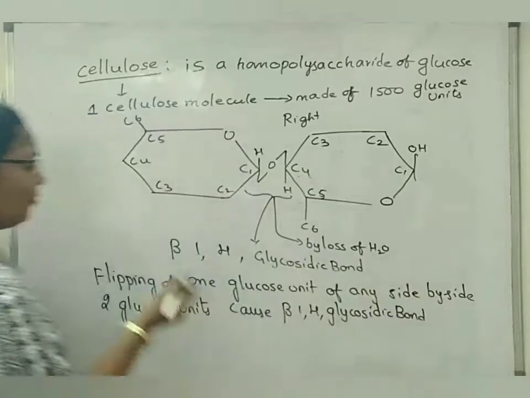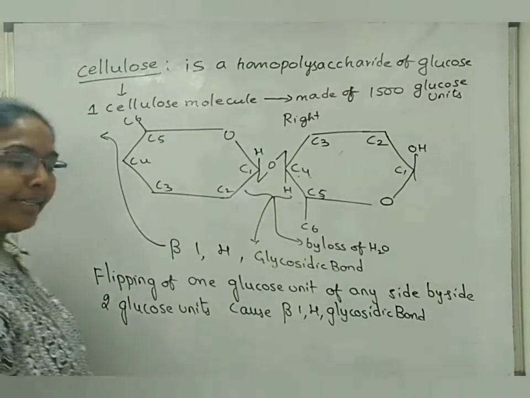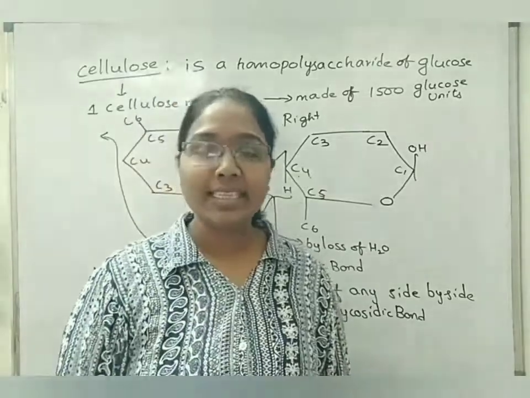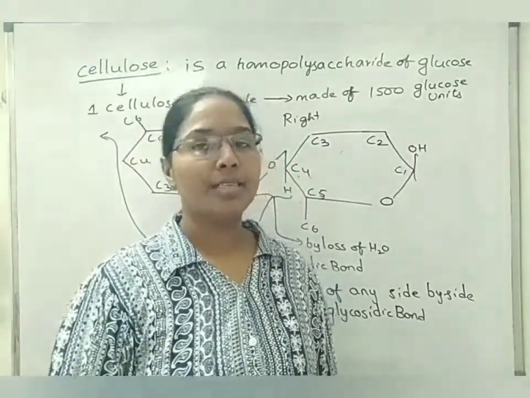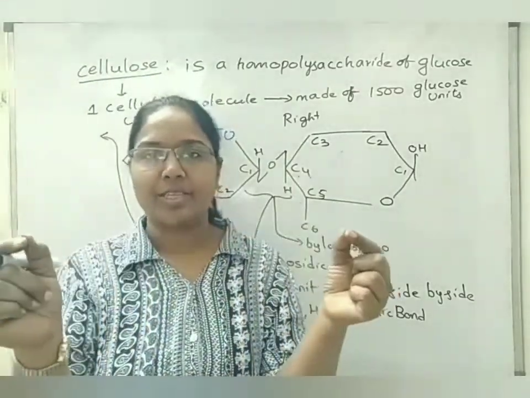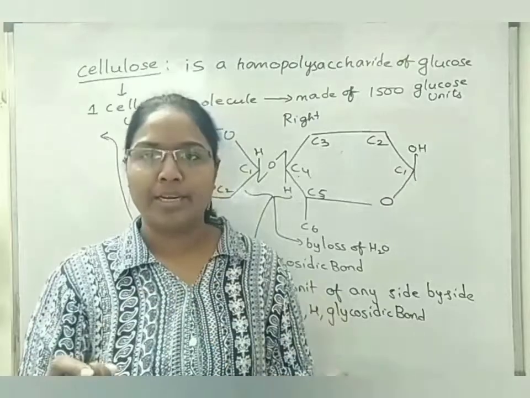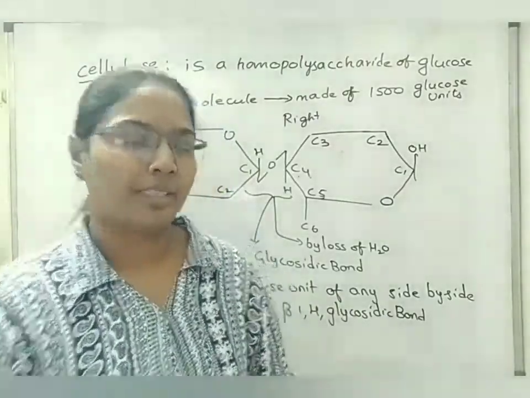Now, what are the uses of this beta 1,4 glycosidic bond? It gives rigidity to the cell wall and also tensile strength to the cell wall. What is meant by tensile strength? Though the cellulose molecule is stretched, it will not get torn or broken down. Such strength of cellulose is termed tensile strength.